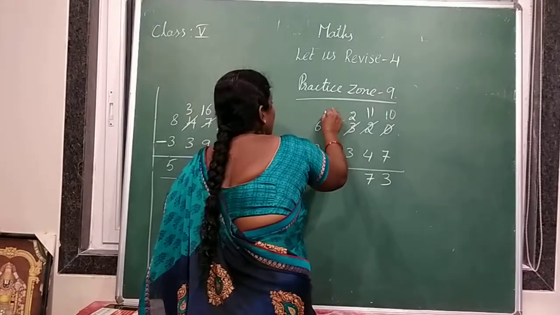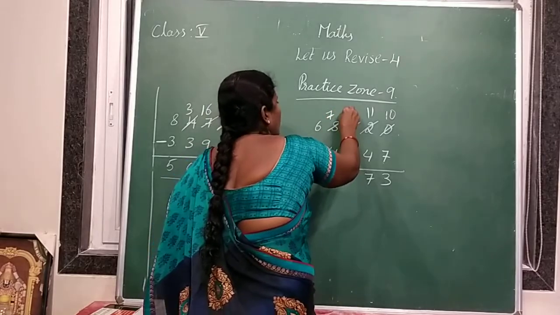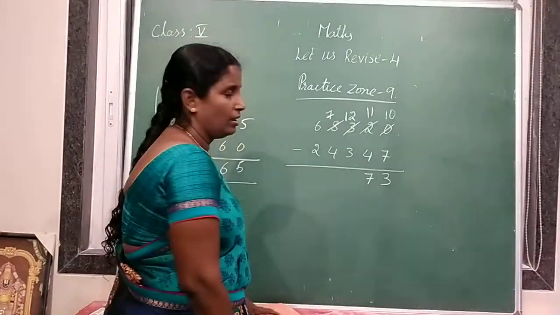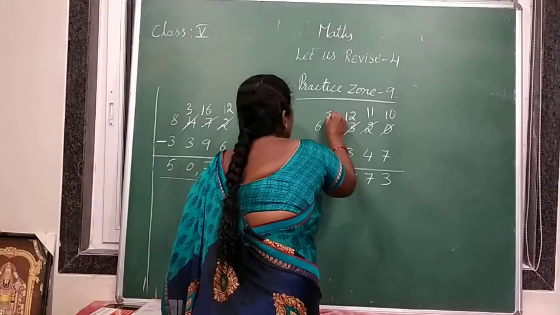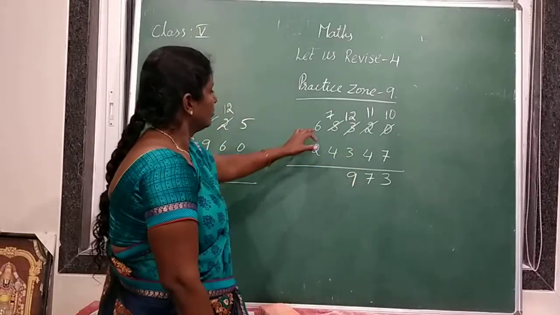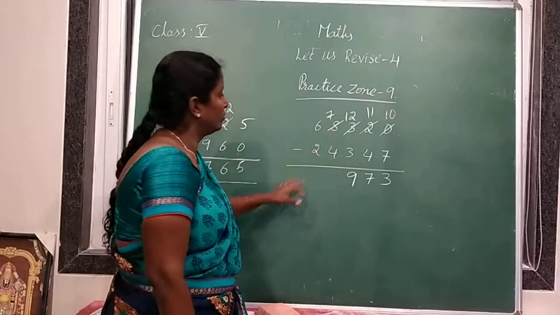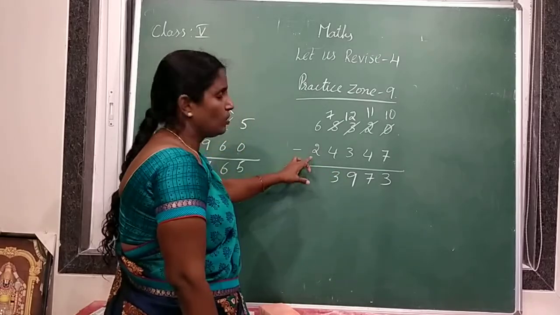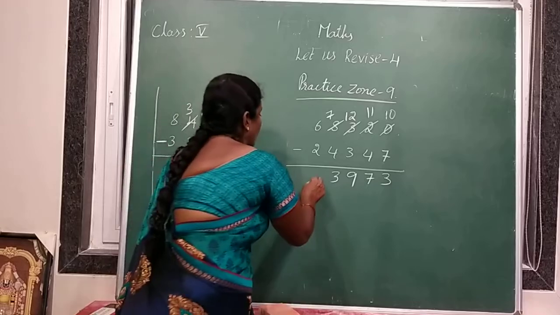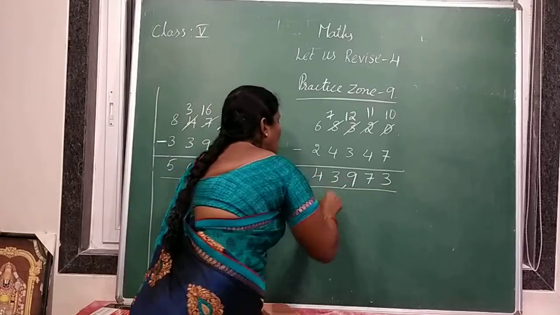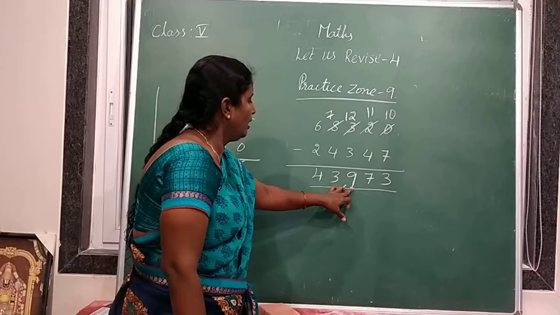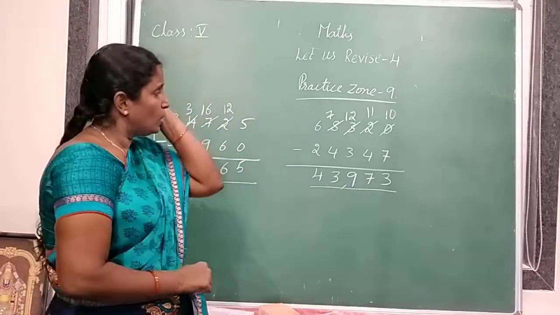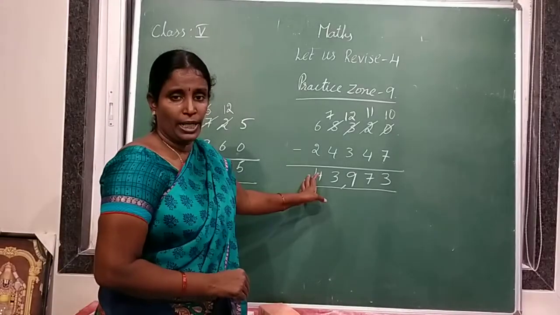So 8 becomes 7 and 2 becomes 12. 12 minus 3 is 9. 7 minus 4 is 3. 6 minus 2 is 4. So what is the answer? 43,973. Understood, children? So these are the subtractions.